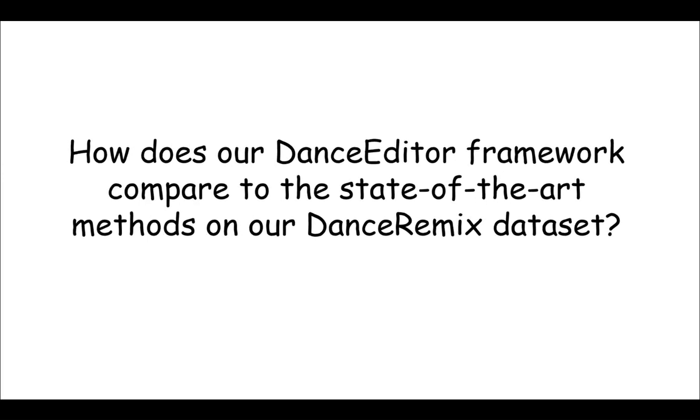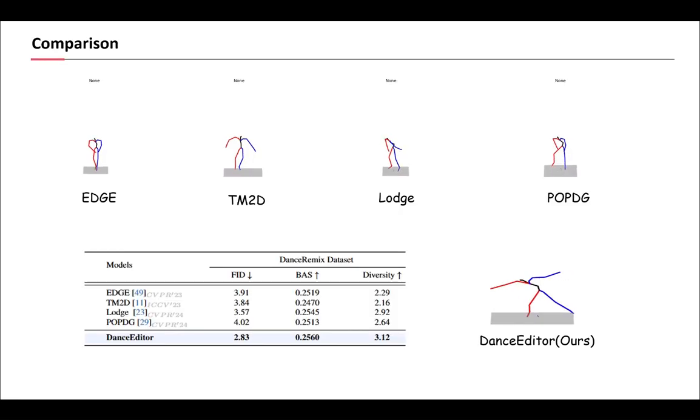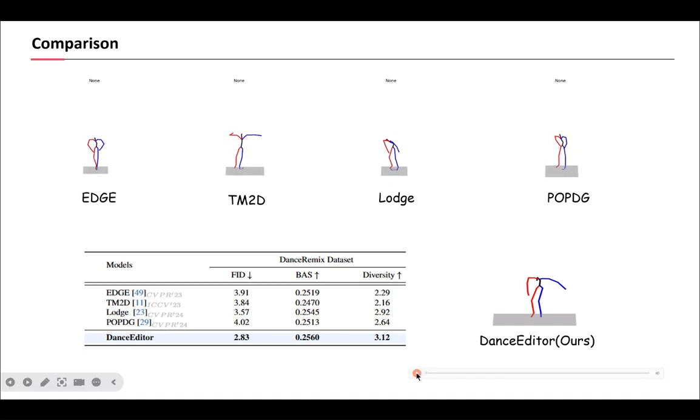So, with our new framework and dataset, how does DanceEditor perform against state-of-the-art methods? We first evaluate the initial prediction stage of our model. Here, we compare its music to dance generation capability against recent state-of-the-art methods. Quantitatively, our method achieves superior results in FID, beat alignment score, and diversity. Qualitatively, as you can see from these visualizations, our generated motions are more natural, expressive, and better synchronized with the music compared to other methods. This proves that our generation branch provides a very strong starting point for the subsequent editing.